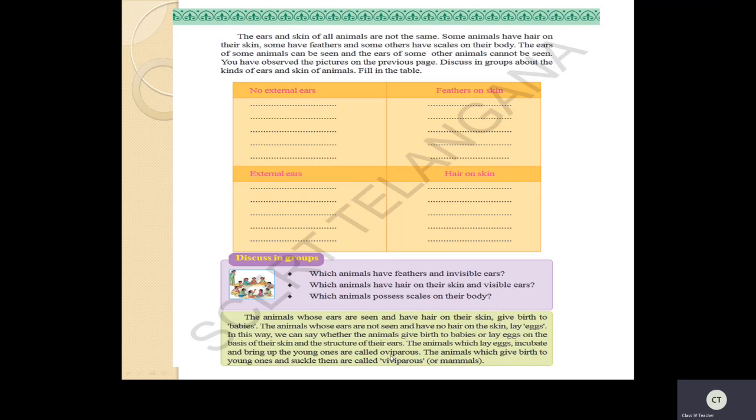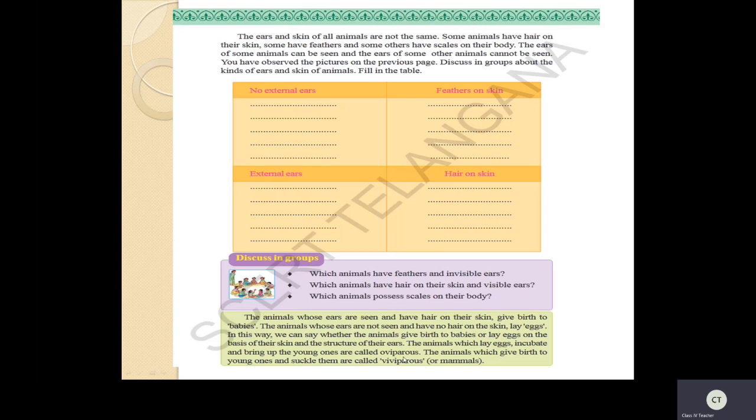So the animals which lay eggs are called oviparous. What are they called, children? Oviparous. Ova means what? Egg. So egg laying animals are called oviparous. Animals which lay eggs, incubate and bring up the young ones are called oviparous.